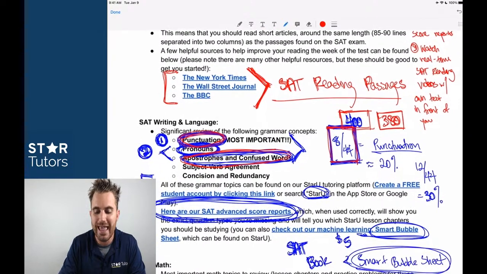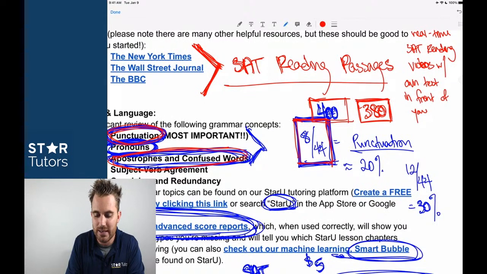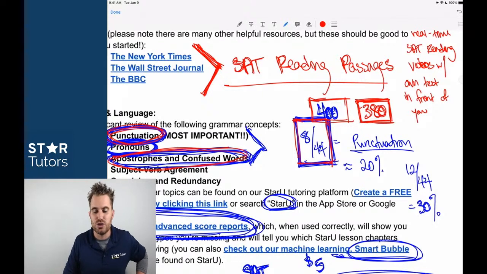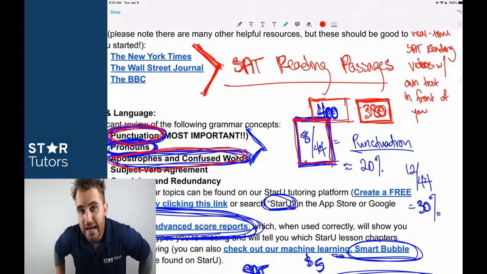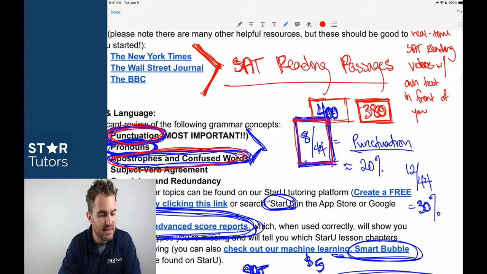So before doing anything related to the reading or worrying about the reading section, I highly recommend, especially if you're taking the test this week, to get to 380 on the writing and language, because that knocks out 380 out of 400 points of the 800 point total on that section of the exam.